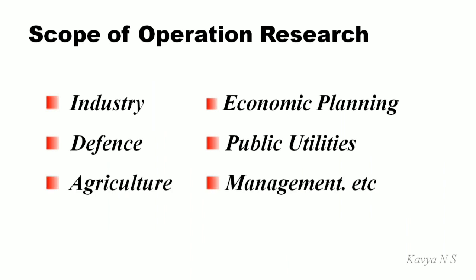Now the scope of Operation Research. As we have seen just now, operations research is applicable in the field of industries, defense and management. It is also applicable in the field of agriculture. You people may have heard about the scientific farming. Following the correct procedures in farming, we can maximize the production of crops, the amount of water to be supplied, the amount of fertilizers to be given. Decisions regarding all such agricultural activities can be made through Operation Research.